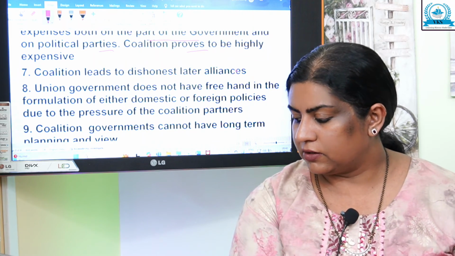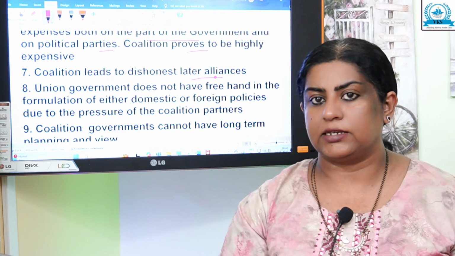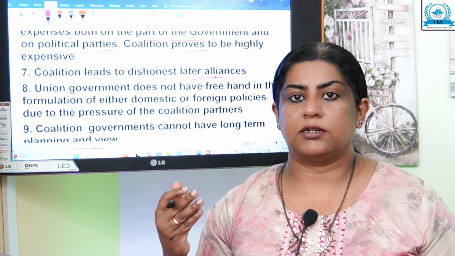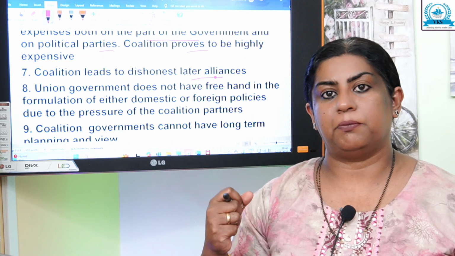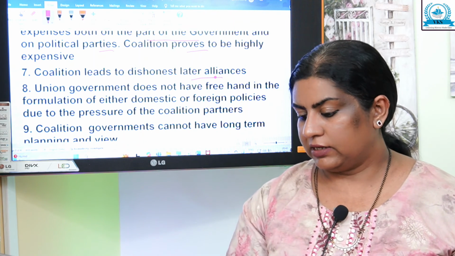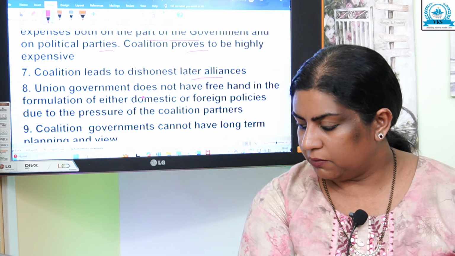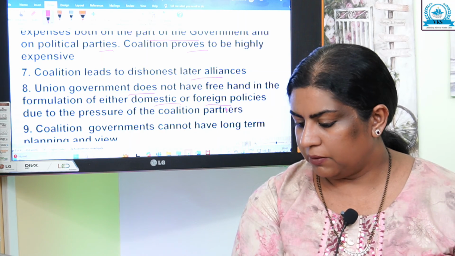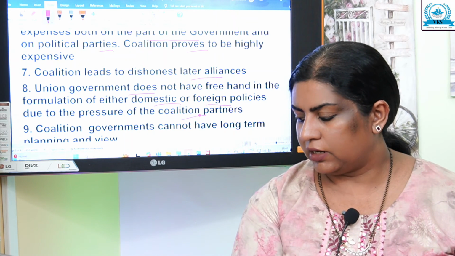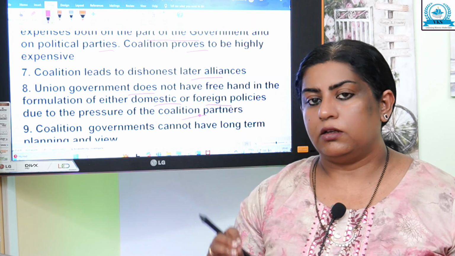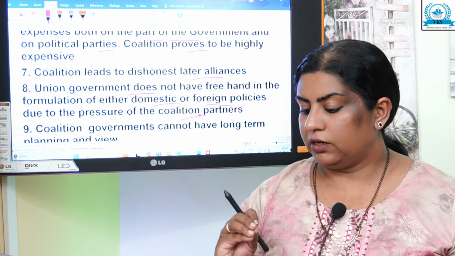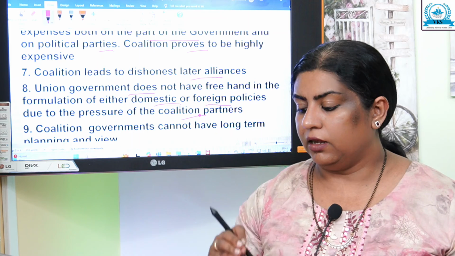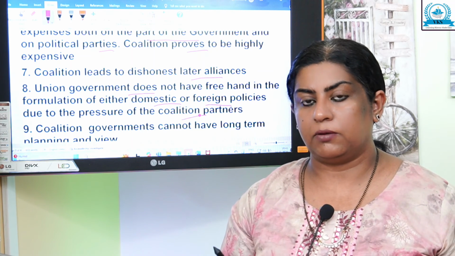It leads to dishonest later alliances. So coalition government, as we know, is a combination of different parties, so it leads to dishonest alliances. Union government does not have a free hand in the formulation of either domestic or foreign policies due to the pressure of coalition partners. Why?